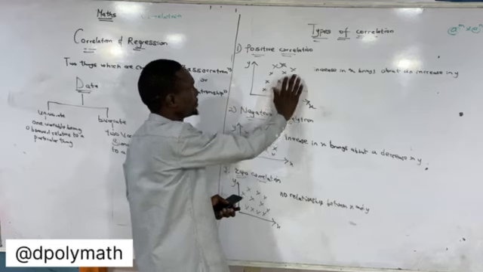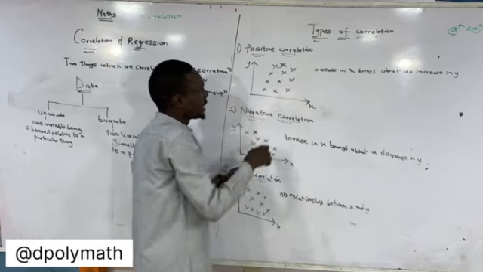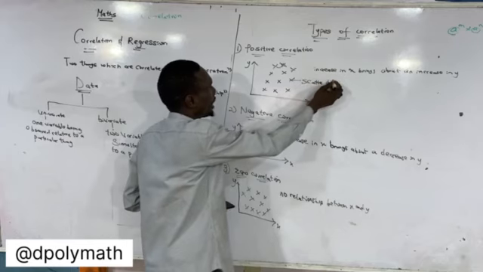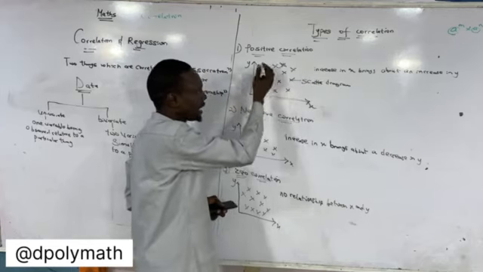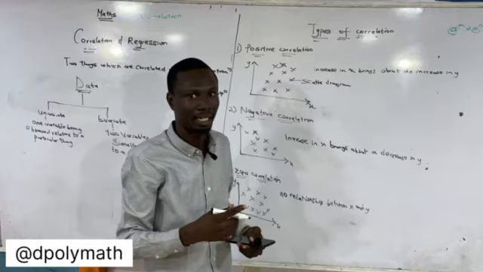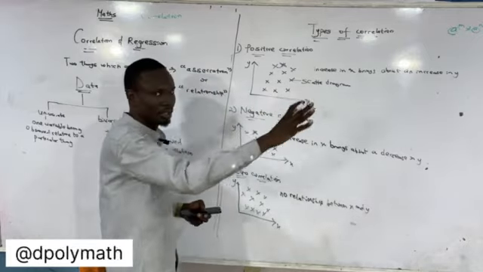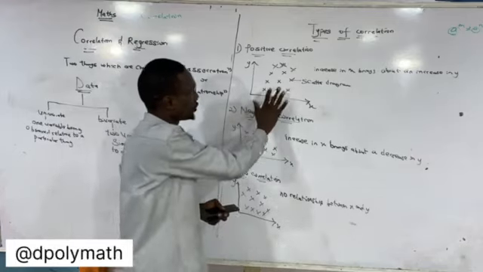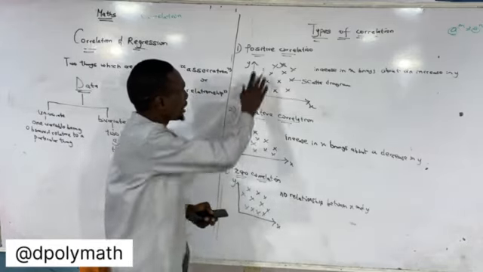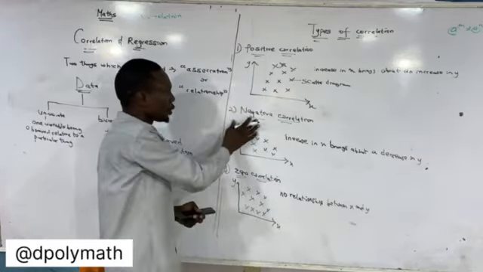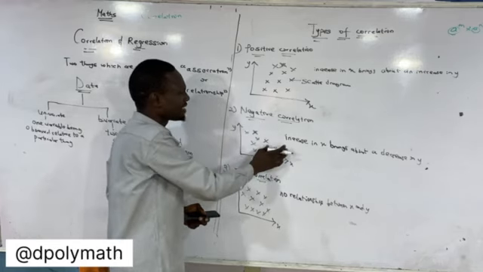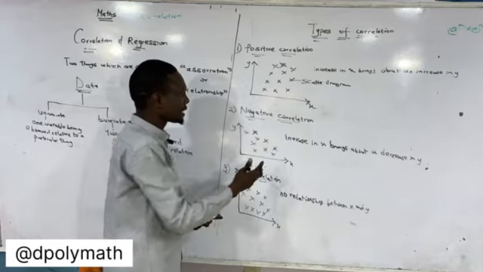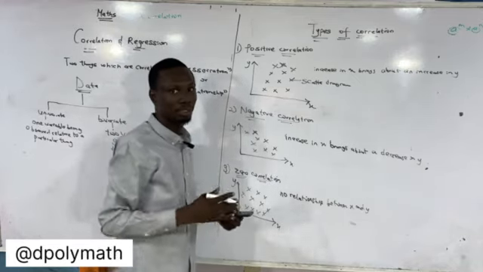And the diagram is like this. This diagram is called a scatter diagram, actually. And we want to draw a line for it. It's called the regression line, which we are going to look at much later in subsequent videos. But for now, we're just focusing on correlation. Now, so that's positive correlation. The second one is negative correlation. An increase in x brings about a decrease in y. That is, as one quantity is going up, the other quantity is going down.